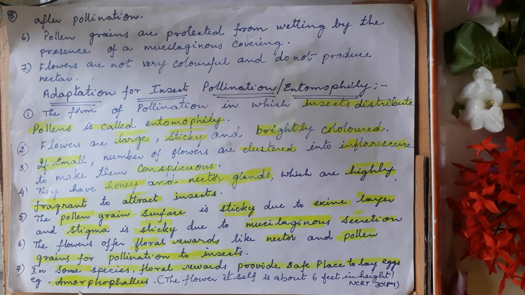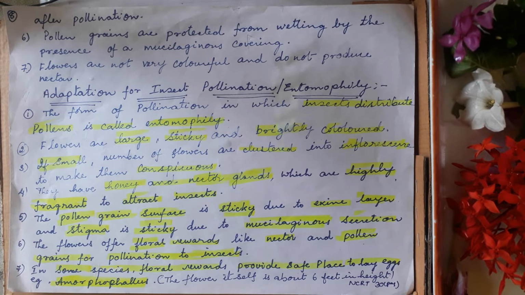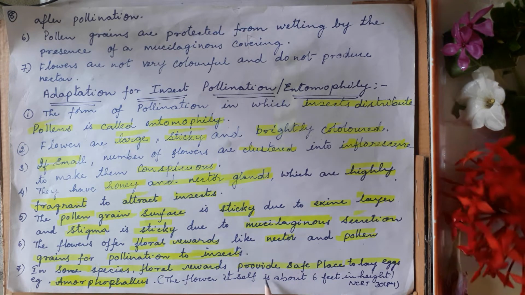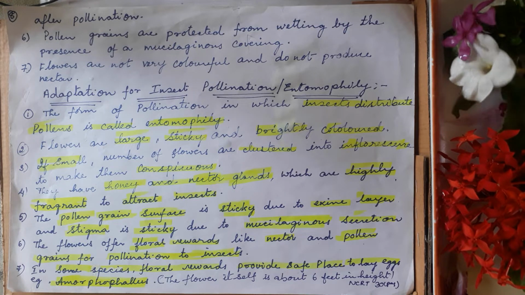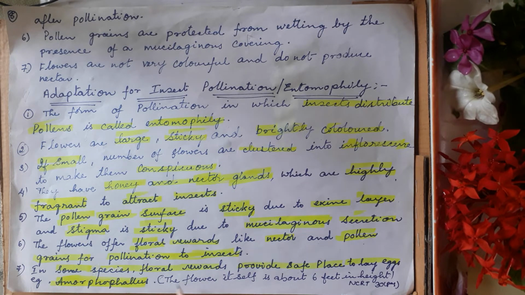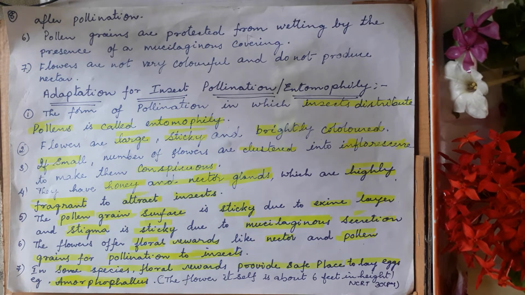In some species, floral rewards are not only nectar. Some flowers give the insect a place to lay eggs inside the flower, so that the eggs of the insects will hatch and come out safely. For this safe purpose, the insects search for flowers. So some species provide a safe place to lay eggs as a floral reward. An example is Amorphophallus. This is very important. In NCERT page number 30, the Amorphophallus flower, they give a place for the insects to lay eggs.